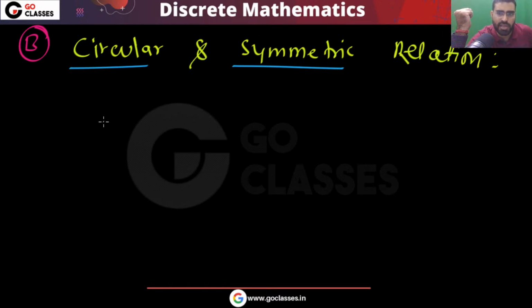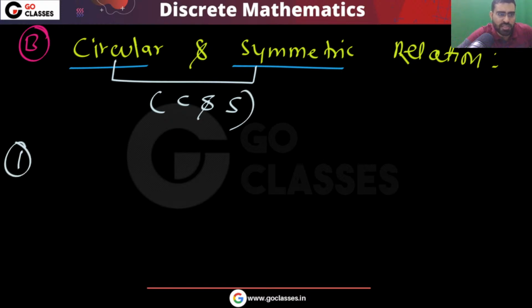If your relation is circular and symmetric, then can I guarantee that it will be reflexive? Let me call it C and S. So first of all, this simple question I am asking: can I say C and S implies reflexive?